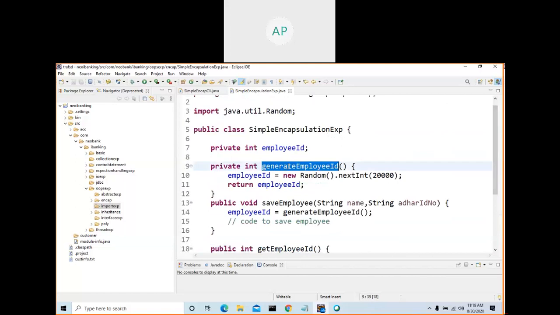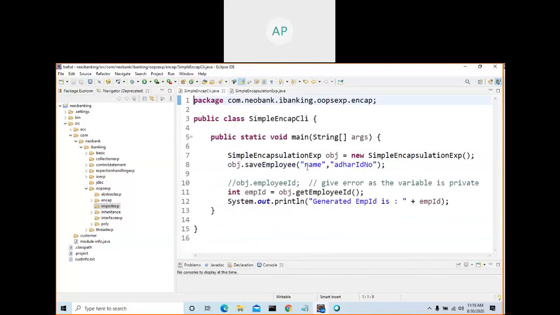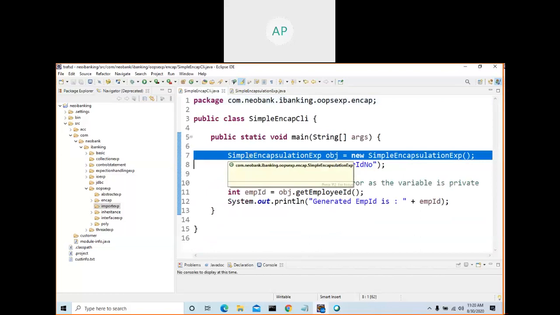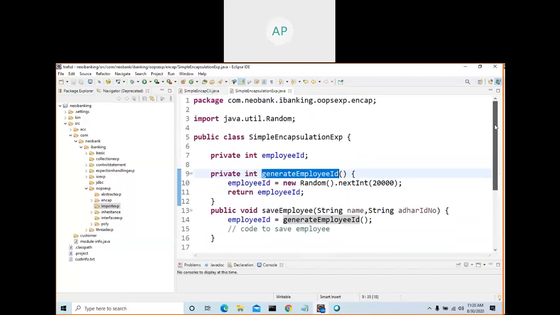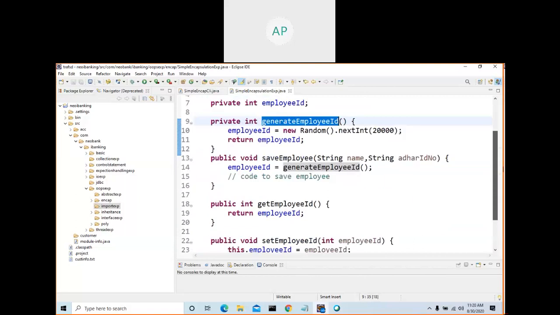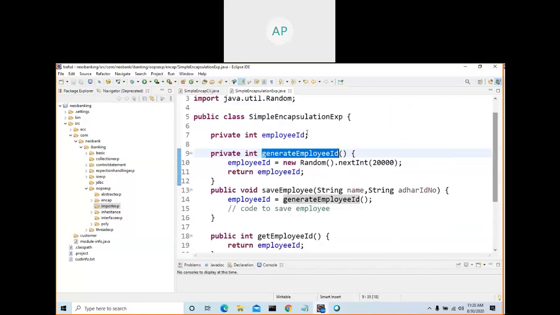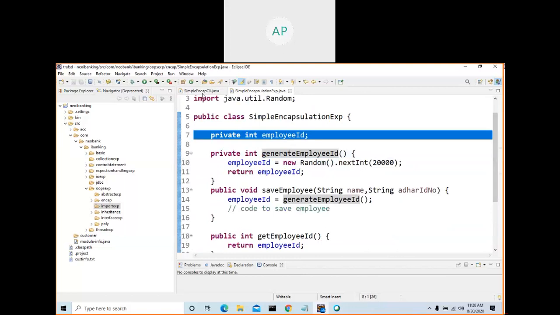How will you call this method? This is not a static method. So how will you call a method? Create an object for this class and use the reference variable to call it. So we will do this. See here, I created an object here, for which class? Simple. How many members are there? 5 members: 4 methods, 1 variable.